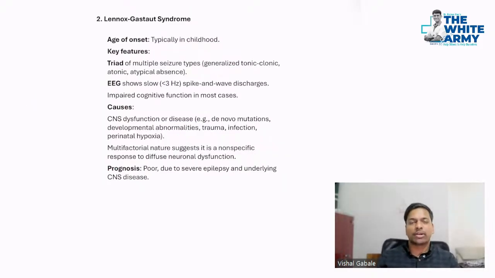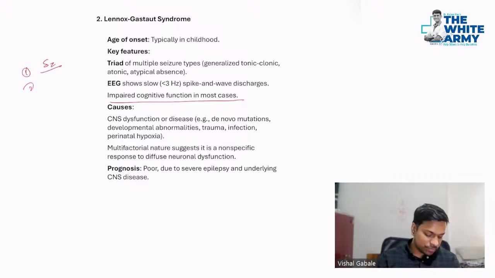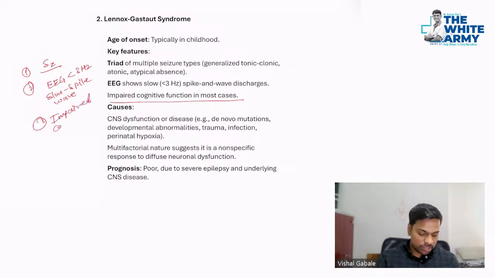Next syndrome, very important, Lennox-Gastaut syndrome. Here you will have the triad of multiple seizure types. Again, you can have GTCS, you can have atonic seizure, you can have atypical absence seizure, and impaired cognitive function. So first is seizure, then EEG changes in the form of less than 3 hertz slow spike wave changes. And third is impaired cognition. This is the triad of Lennox-Gastaut syndrome that you should know. Okay, LGS.